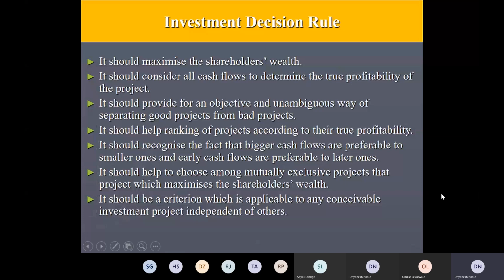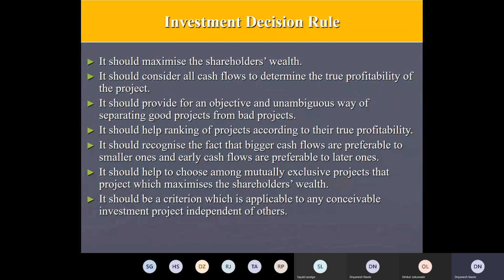Because this is a repetitive point. And the last one is it should be a criterion which is applicable to any conceivable investment project independent of others. So independently you should be able to evaluate the projects. They should not have any effect of the other projects on it while evaluating with the method.